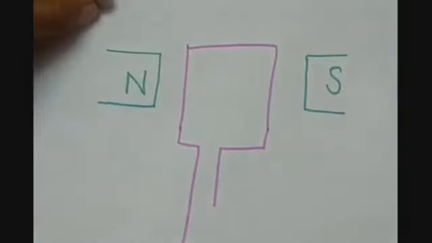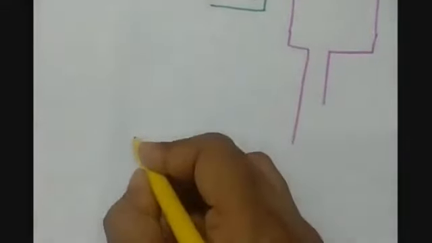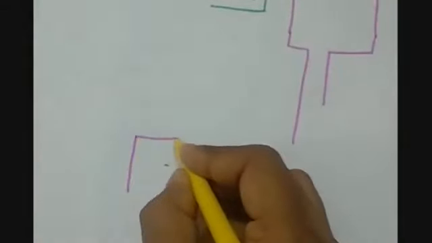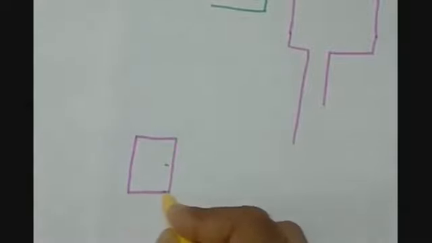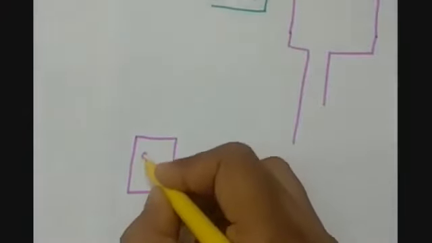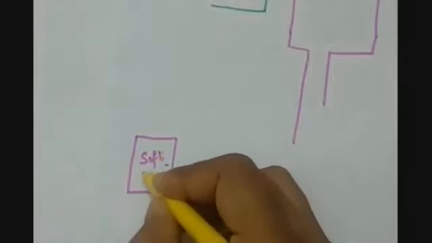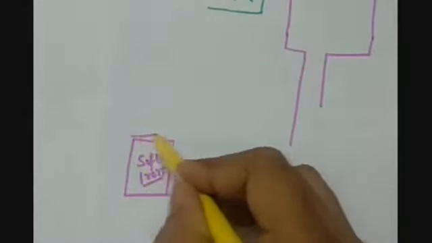How is this armature coil formed? Actually, the armature coil is winding of copper wires, conducting wires, on a soft iron core. So we wound up the copper wire on a soft iron core.